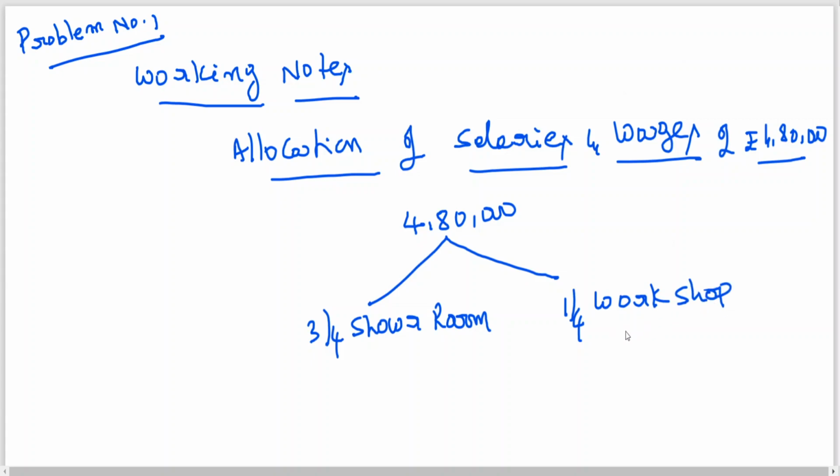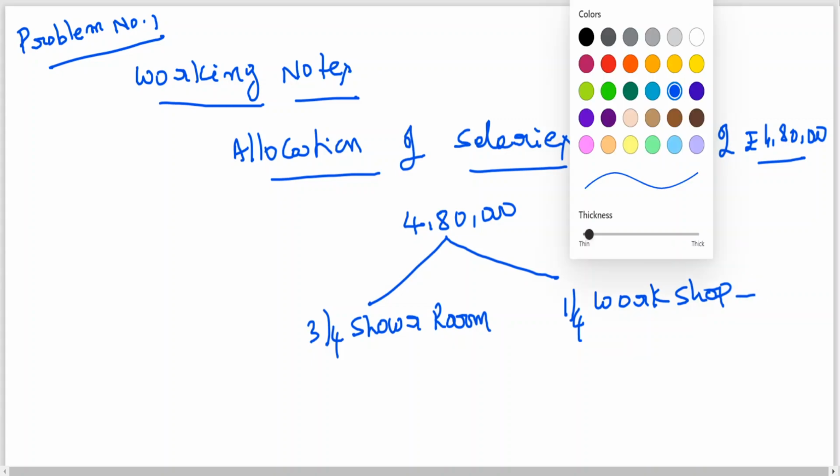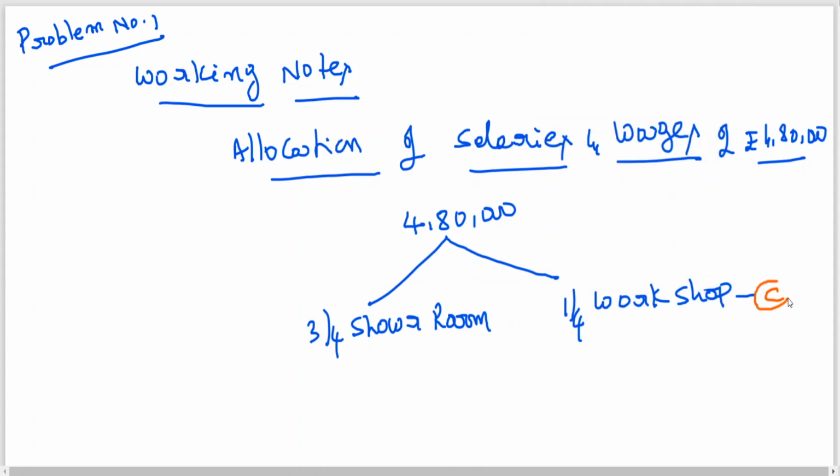This workshop is department C. That is 4,80,000 into 1/4. It is coming to rupees 1,20,000, which is department C. Clear to all of you?